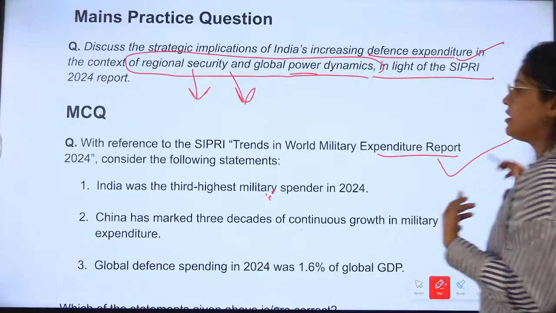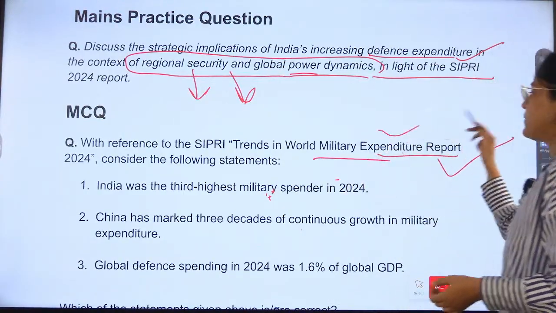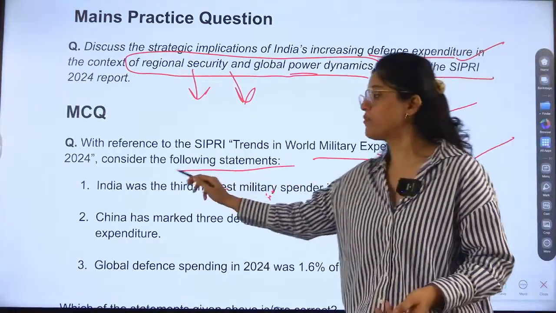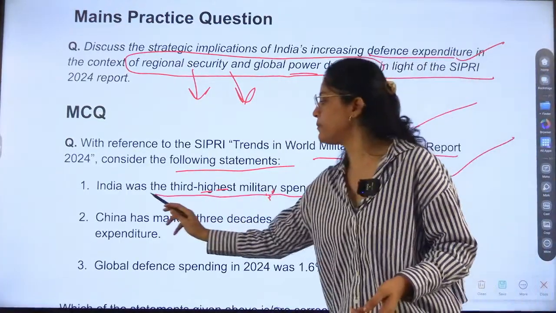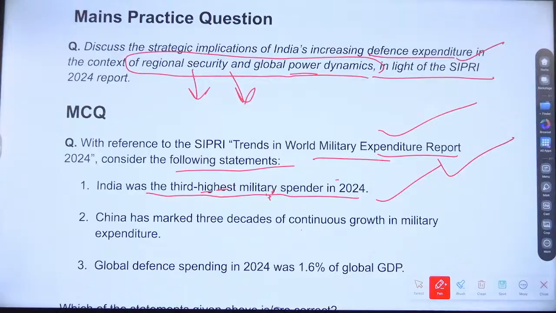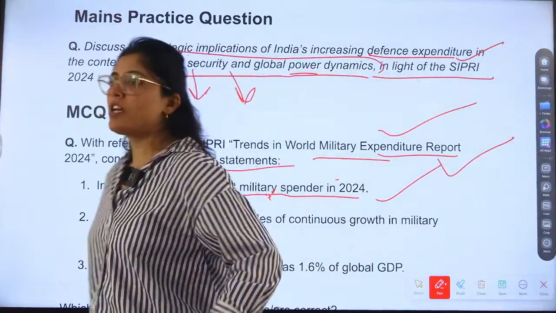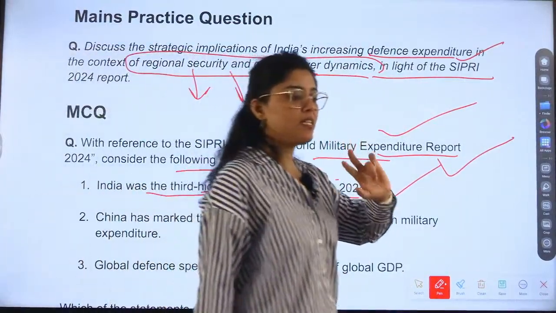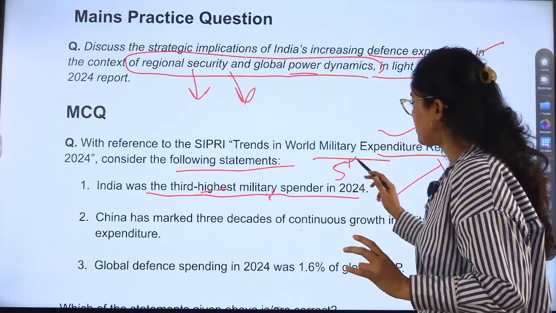Now, this question, with reference to SIPRI Trends in World Military Expenditure Report 2024, consider the following statements. India is the third highest military spender in 2024. Is it correct? India is not third. Third is Russia. First is US. Second is China. And India is the fifth highest. The first statement is wrong.